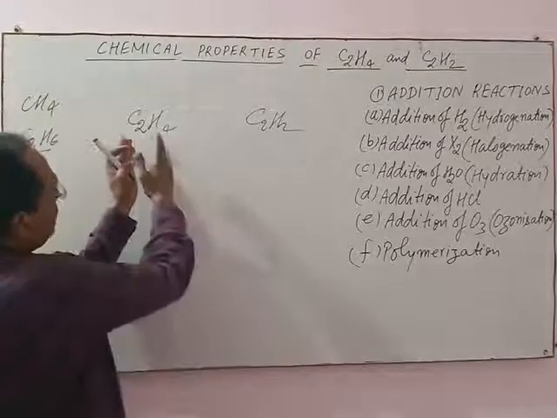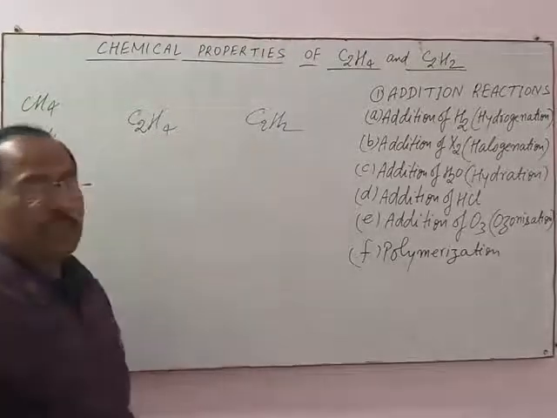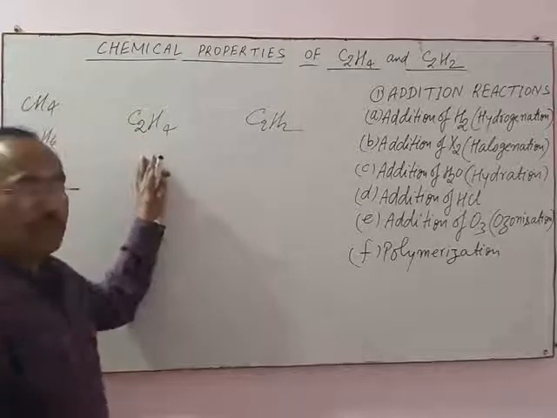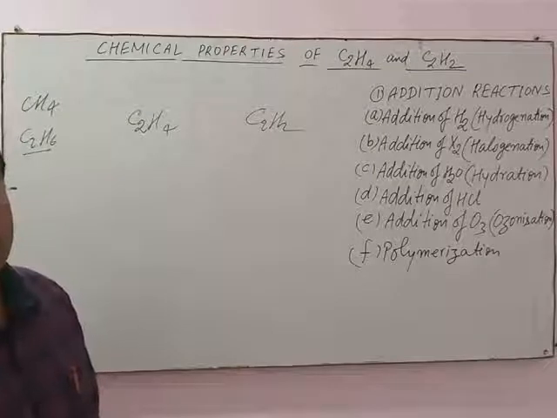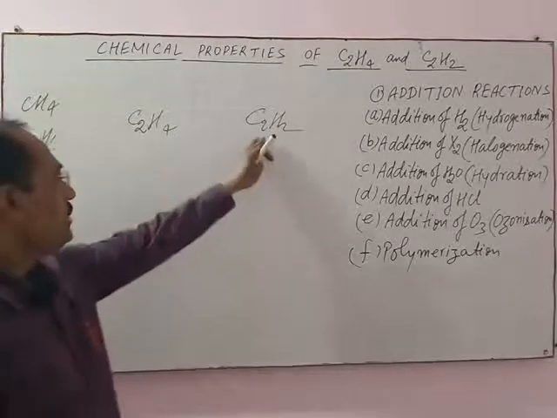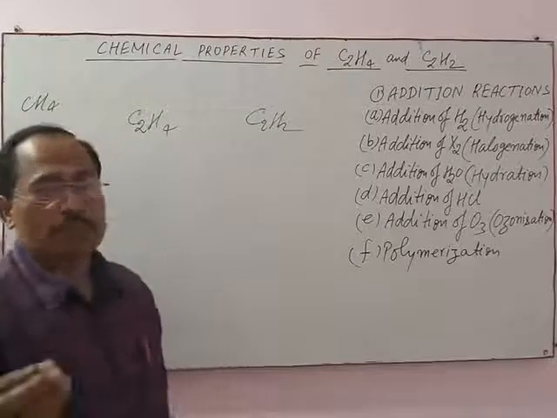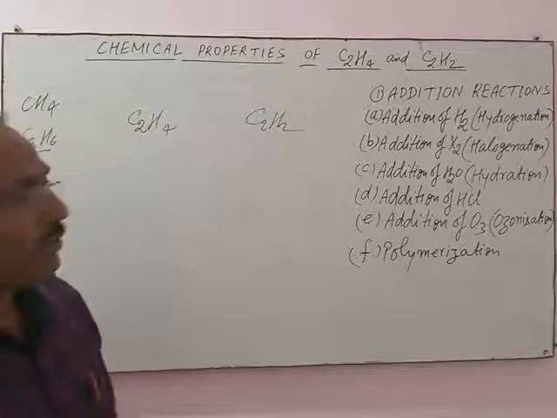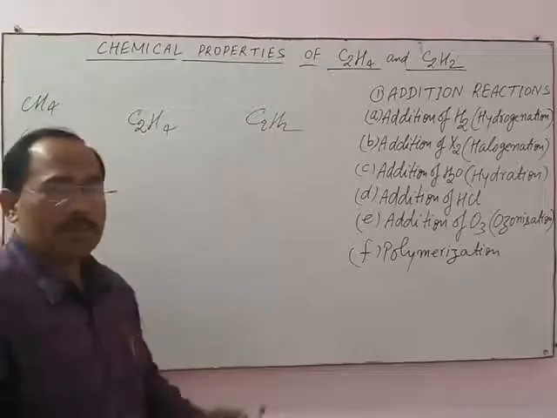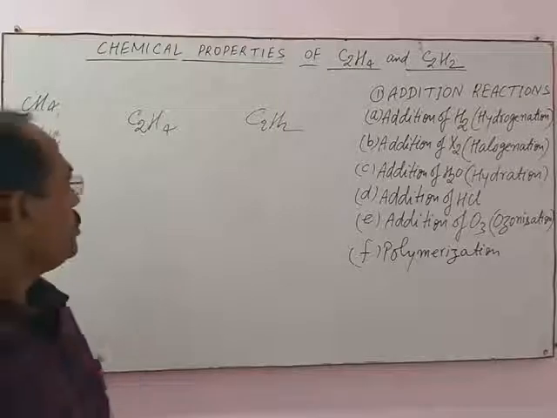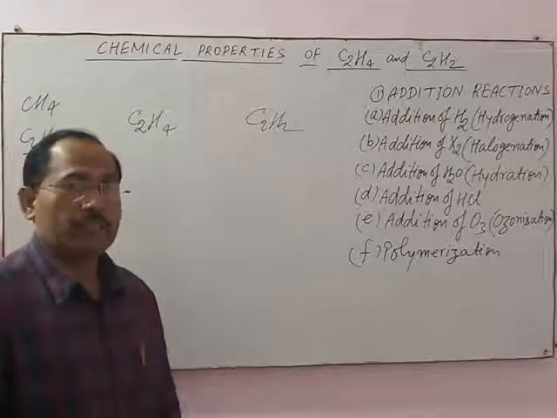By this test, ethene and ethyne can also be distinguished. Ethene burns with a light blue flame in excess of air, while acetylene burns with a brilliant white flame in excess of air. So with the help of the combustion test, we can distinguish between ethane, ethene and ethyne.